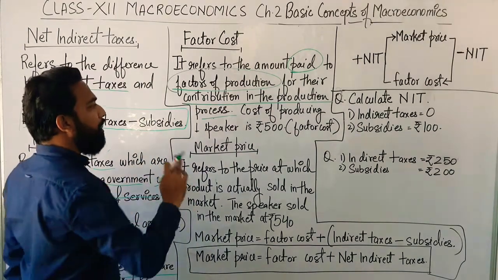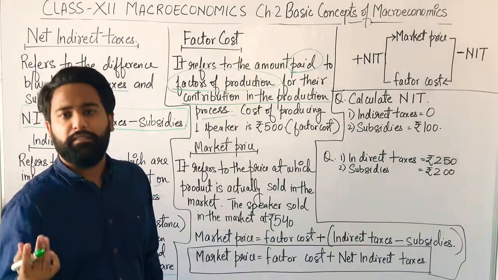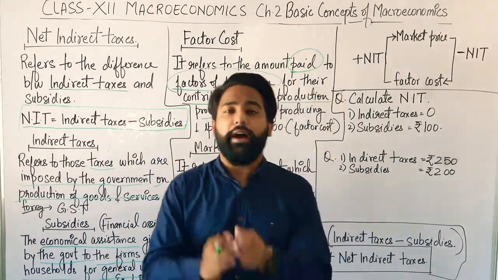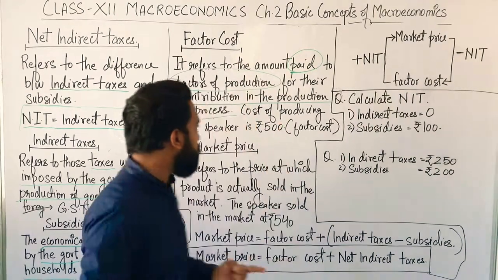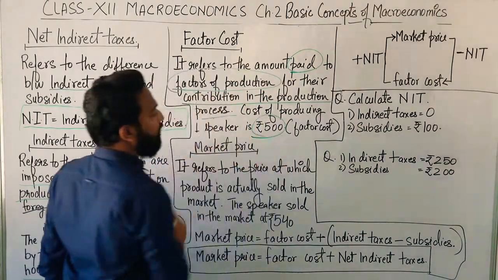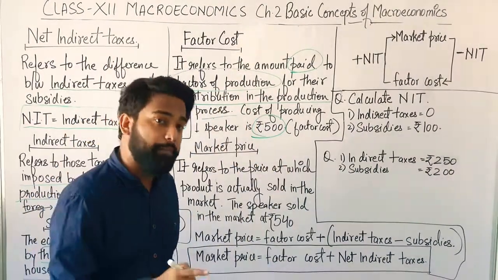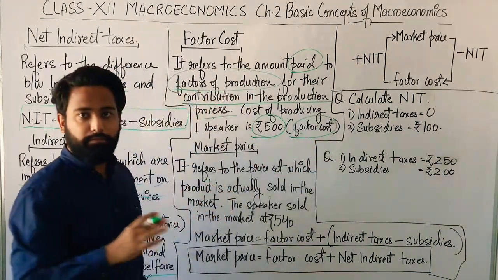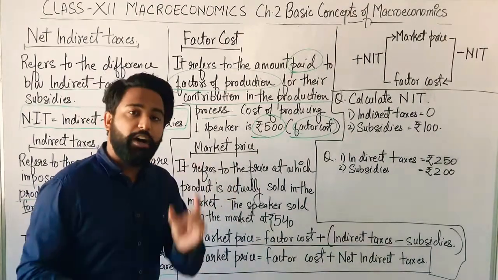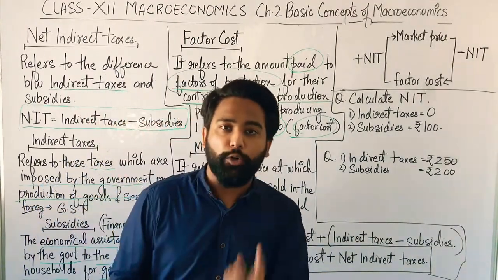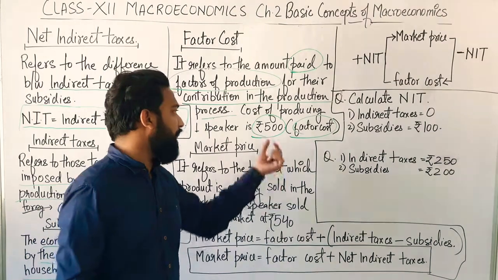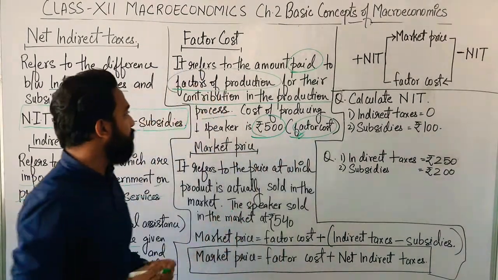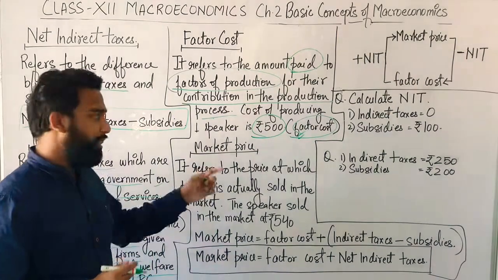For example, cost of producing one speaker. If a producer is manufacturing a speaker, and one speaker costs rupees 500 for the firm, then that 500 rupees is the factor cost. Understood? If the total cost incurred by the producer is 500, then 500 rupees is the factor cost of one speaker. Is that clear? That's an example.